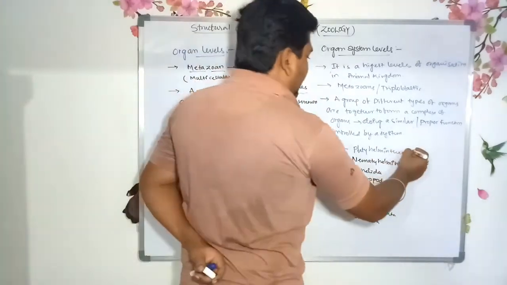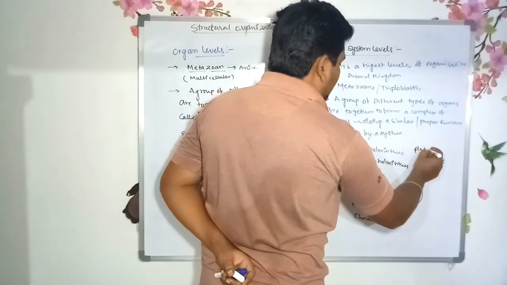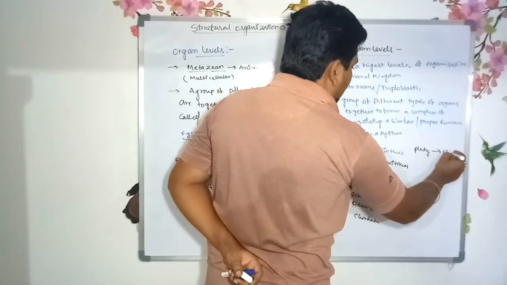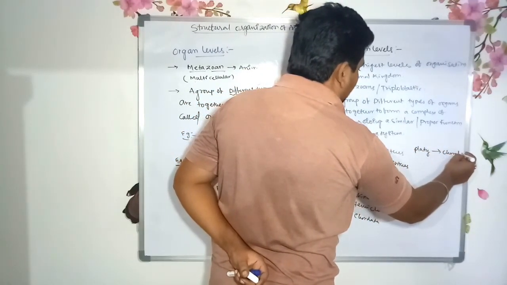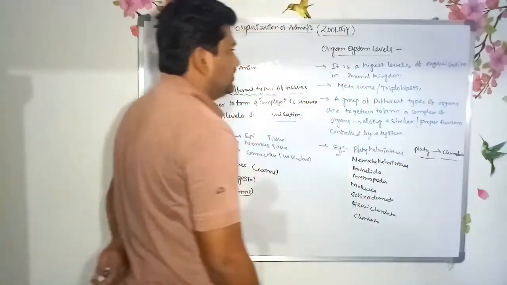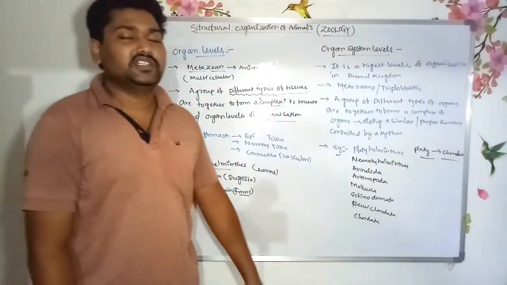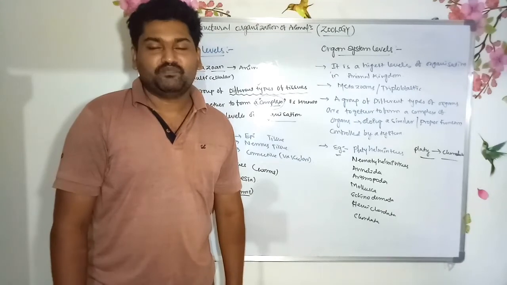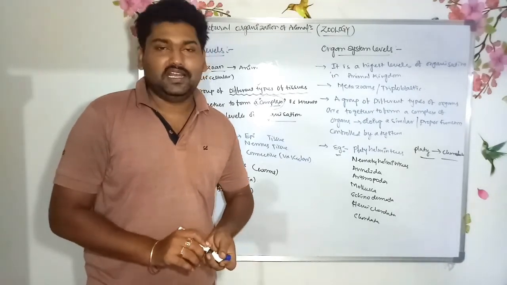So the organ system level of organization is seen from Platyhelminthes to Chordata. Yes, this is known as the levels of organization.